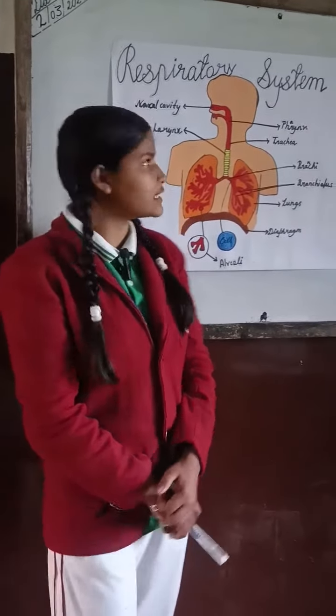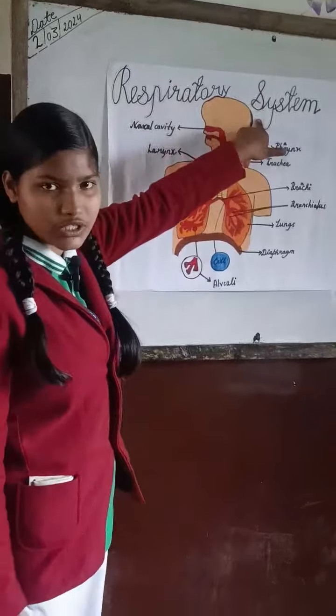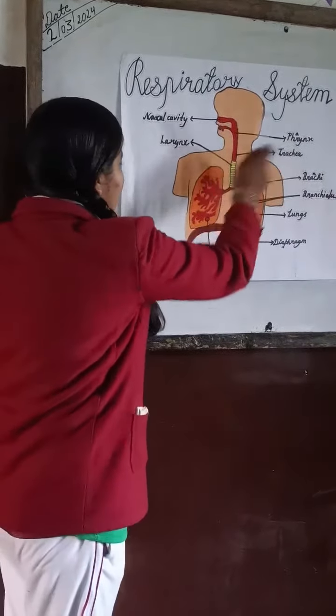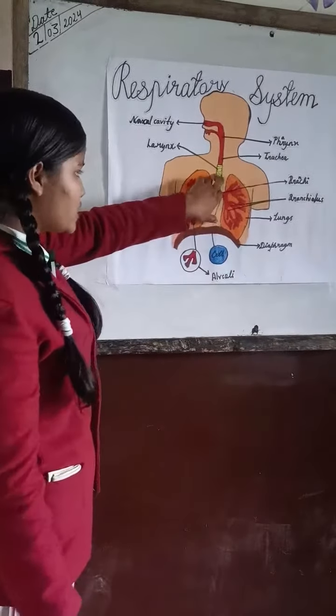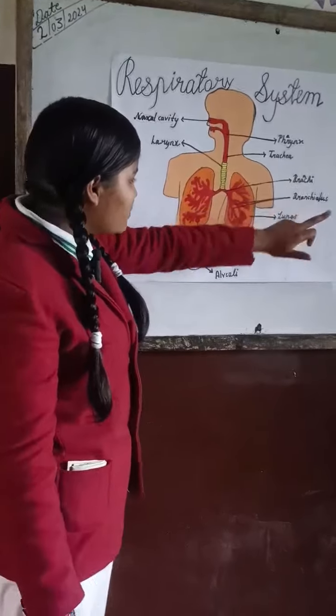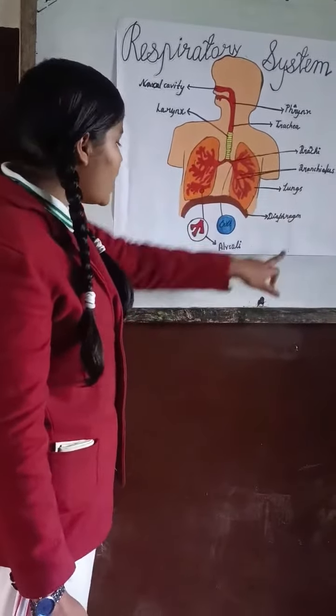Today I will present my project, that is the respiratory system. The respiratory system consists of nasal cavity, pharynx, larynx. Larynx is also known as voice box, trachea. Trachea is also known as windpipe, bronchi, bronchioles, lungs, diaphragm, and alveoli.